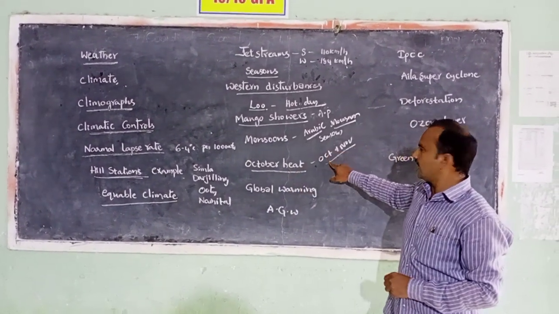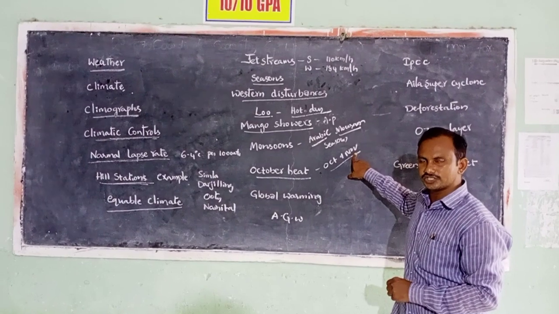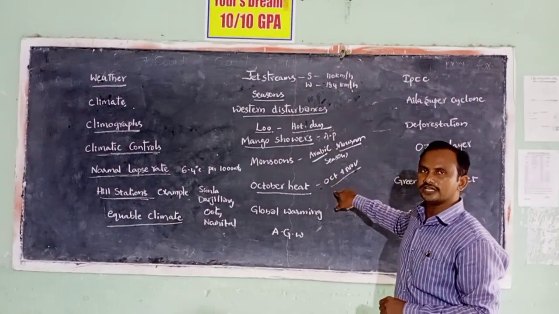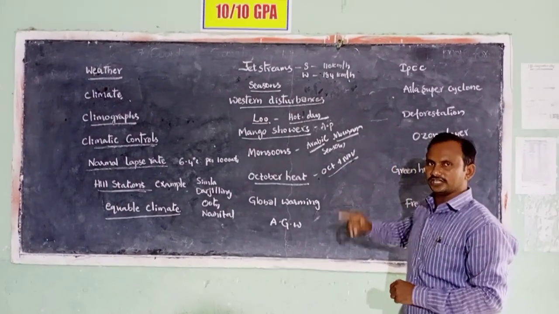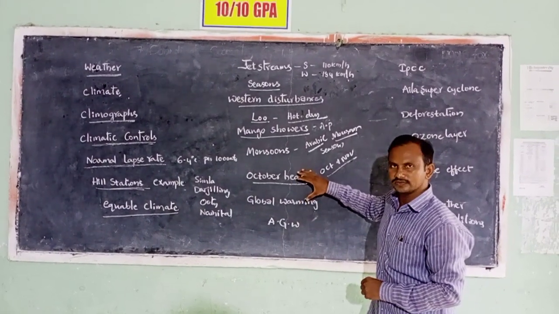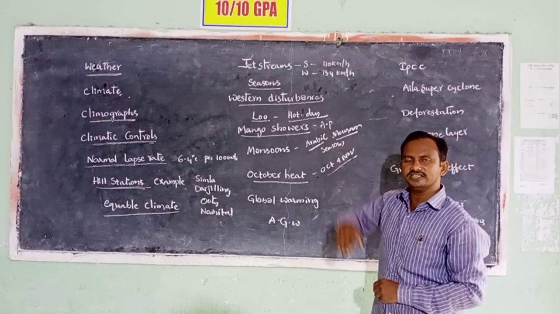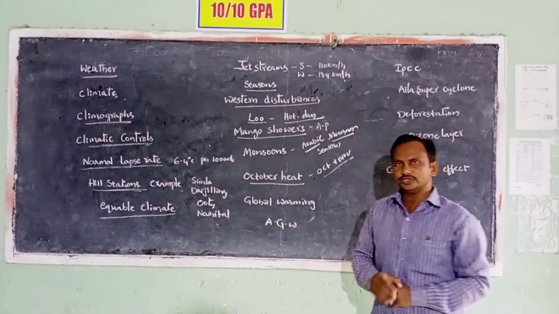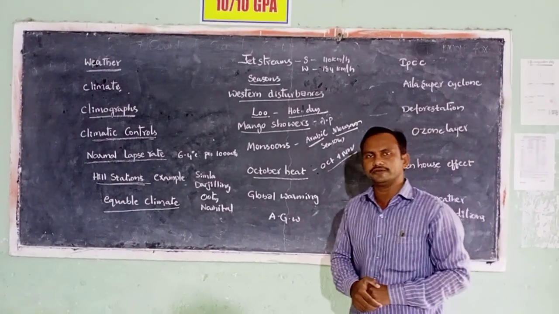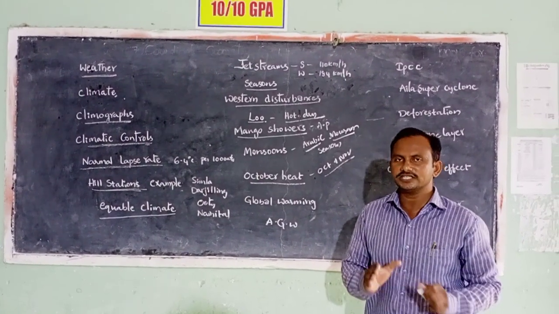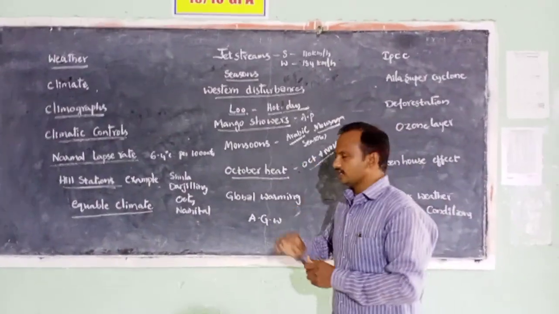Listen carefully. October and November is a transition period from hot wet conditions to dry winter conditions. During this time, the temperature is very high, there is a clear sky, and there is high humidity. Due to the high temperature and humidity, we feel more oppressive. That is called October heat.